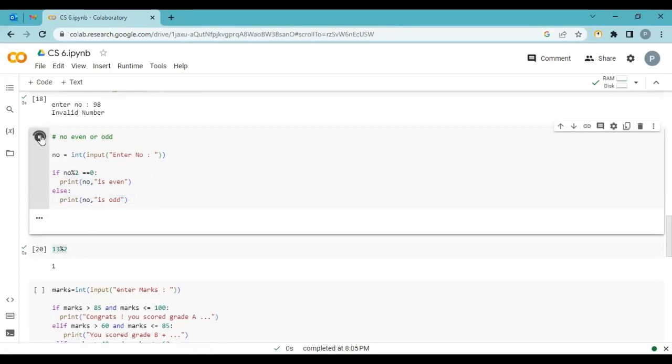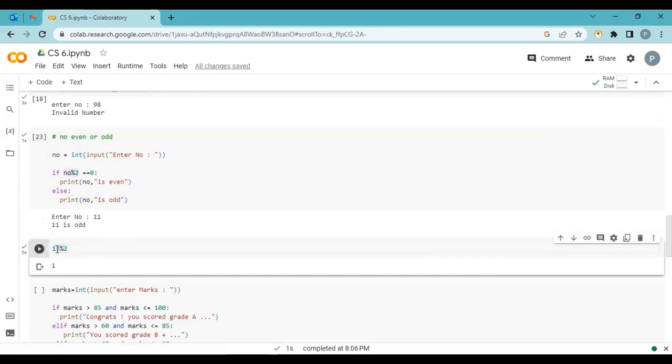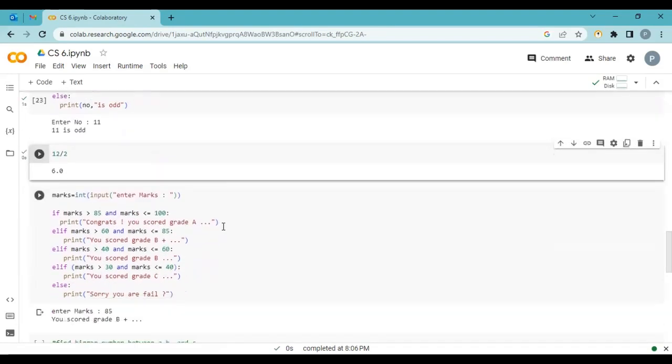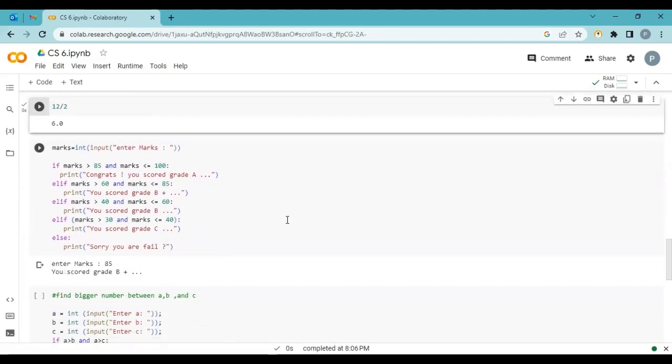Okay, let's run and check. It's an even number. And now it's time to enter an odd number. Okay, the number is odd. So don't forget, it is the modulo sign, the percentage sign. Normally in mathematical language we say percentage, but here it gives the remainder. And if I use the divide sign, it gives divisible by. So both are different.